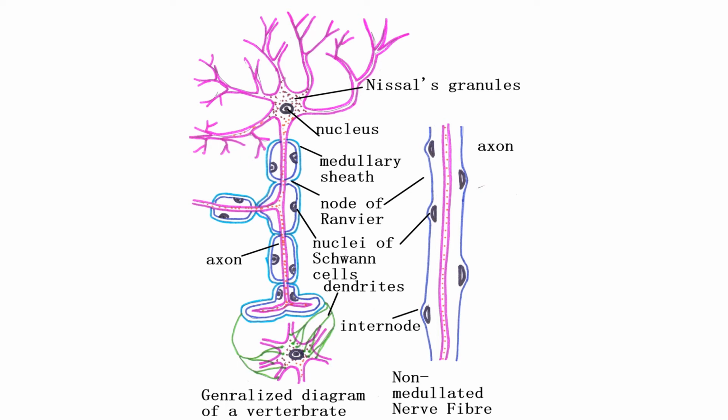Hello everyone, today's topic is the neuron or nervous system. The fundamental unit of the nervous system is the nerve cell or neuron.